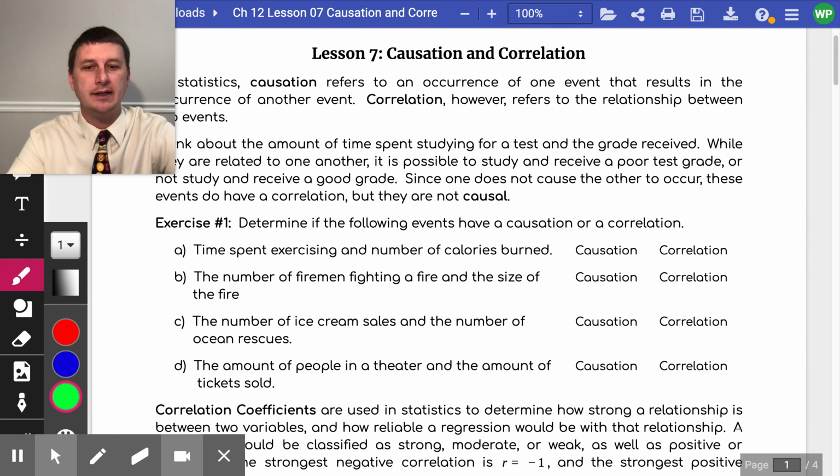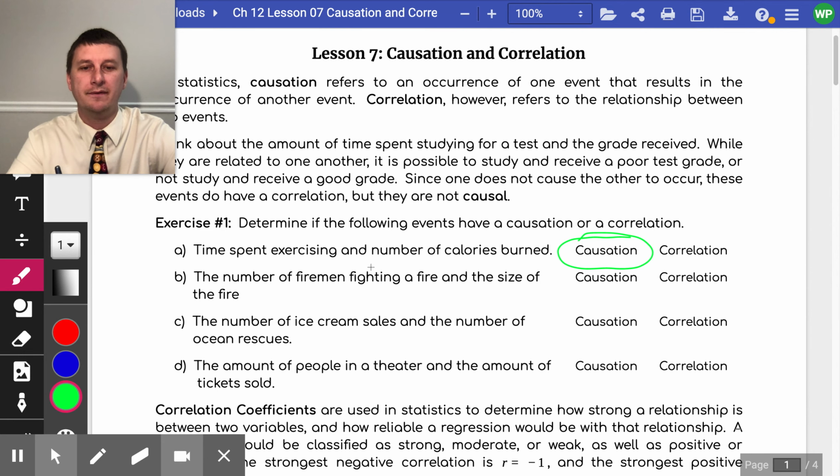So, time spent exercising and number of calories burned. Well, the time you spend exercising does cause more calories to burn. That is a scientific fact. So we are going to circle causation for part A, because one causes the other to happen.